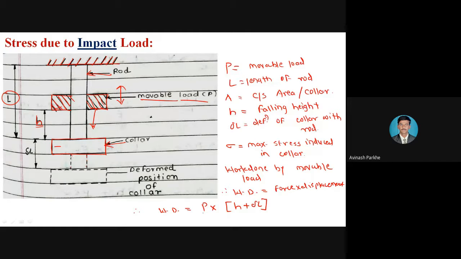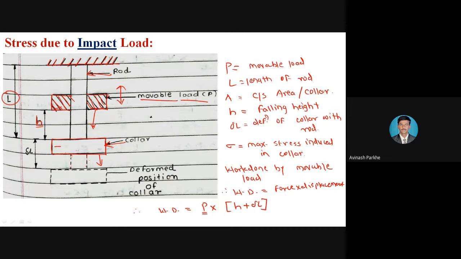Force, that is movable force, is represented by the capital P into displacement. How much amount of distance is traveled by this particular movable load? First one is H amount of distance, which represents the falling height, plus due to this movable load it strikes that particular column, the deformation of the column is also taking place in the downward direction. Means this much amount of displacement is also carried by that particular movable load. म्हणजे H plus delta L, this represents the total distance traveled by this particular movable load.